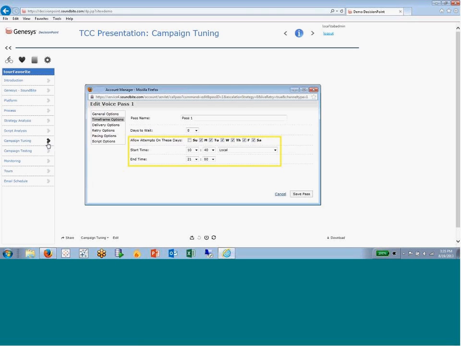So again, we can determine the local start time and then how long we want to run the campaign, and that's important for a couple of reasons. We want to be able to pace this campaign. I mean, it's great to get a list of 100,000 names and get through them in an hour, which is something our system's easily capable of doing. But what we need to consider is that on the other end of that phone call, we might need to connect these people to an agent. And agents or call centers don't have unlimited resources. We need to be able to trickle the calls in to the call center so that the agents don't get overwhelmed, but at the same time, they don't sit idle. So we need to pace them accordingly.